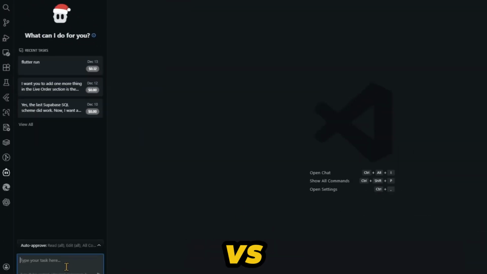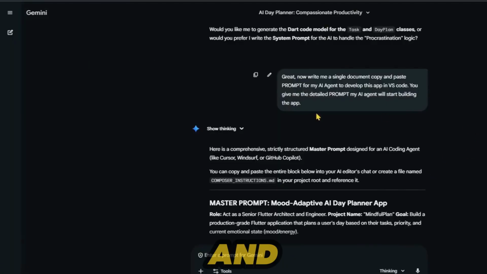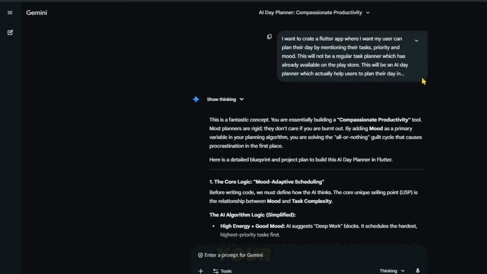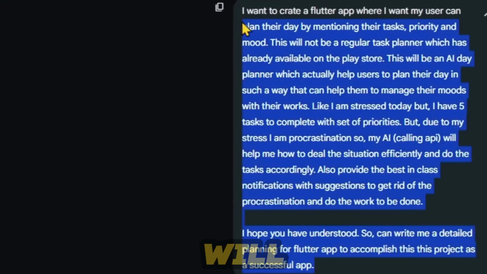You open your simple VS Code and install an extension named Cline, which is already installed here. You see this, here is Cline. Now here I have to enter my prompt, that master prompt. It will contain every detail about my app which I want. And after that, I just have to sit back and watch with my hands folded, and I will see in front of my eyes that my AI agent is doing all the coding for me. And while coding, wherever it gets stuck or wherever it needs me, it will only tell me there, "Brother, do this thing." I will do it, and then it will continue. And in this way, in front of your eyes, every single day, one complete app will be made.